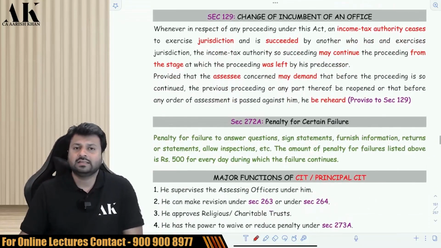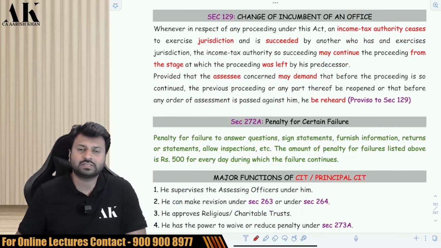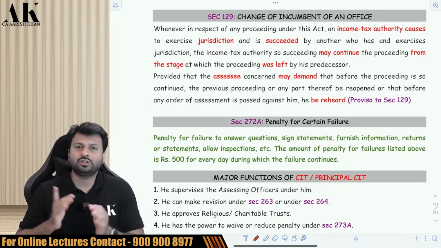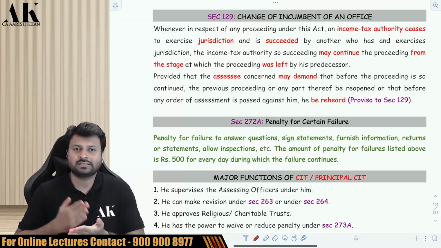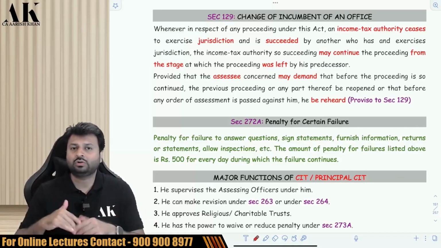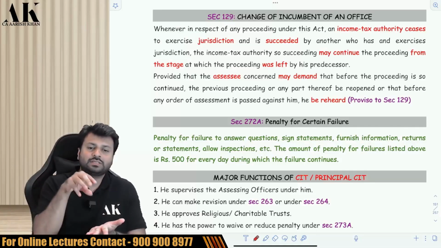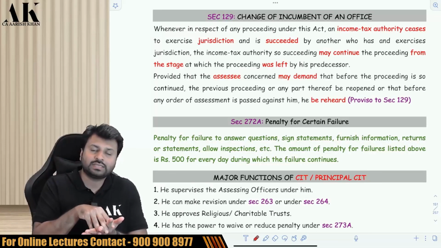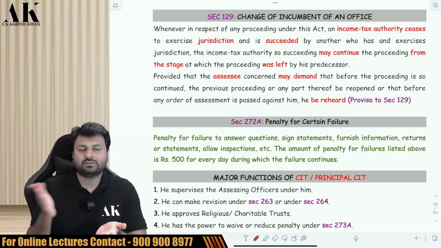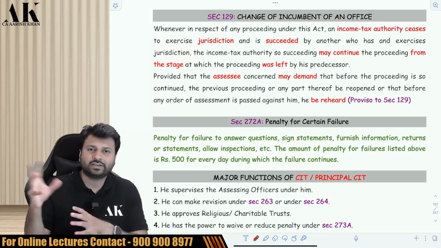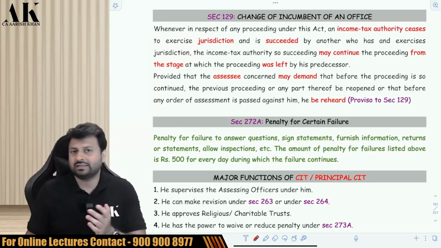Okay. Next, section 129, change of incumbent of an office. Now what do I mean by change of incumbent of an office? This provision talks about, suppose your assessment is being done by Mr. X, an assessing officer. Now suddenly after 3-4 months, the assessing officer Mr. X gets transferred to some other place. So the new assessing officer Mr. Y came into the picture. If the new assessing officer is coming into the picture, he has to continue the matter from where the previous officer has left. So the previous officer has checked 2-3 items, he has to go ahead with the rest of the items.